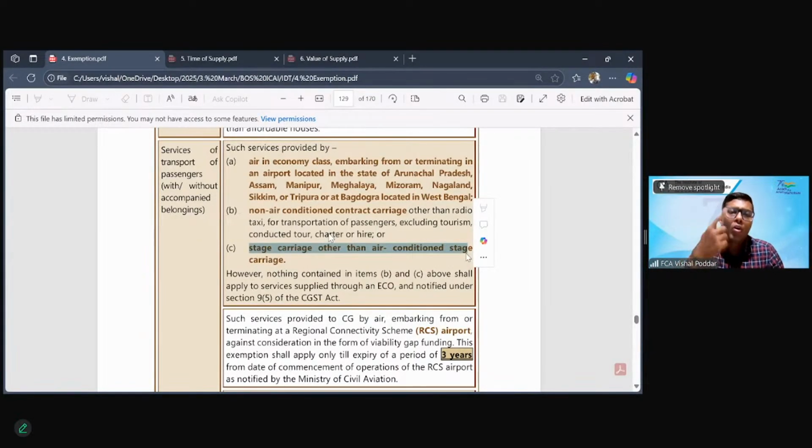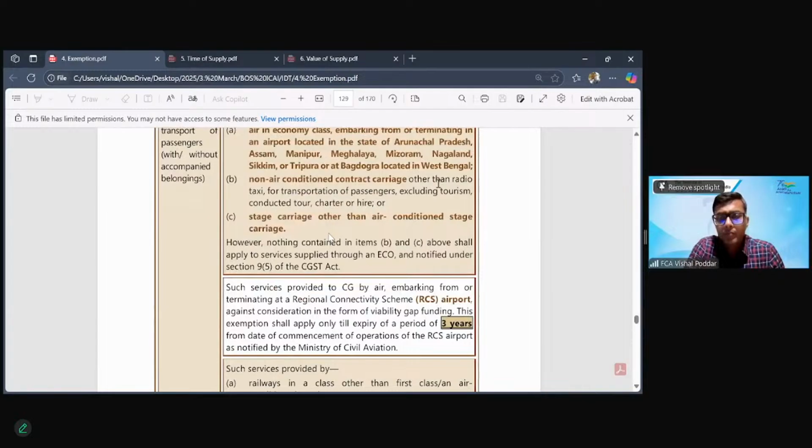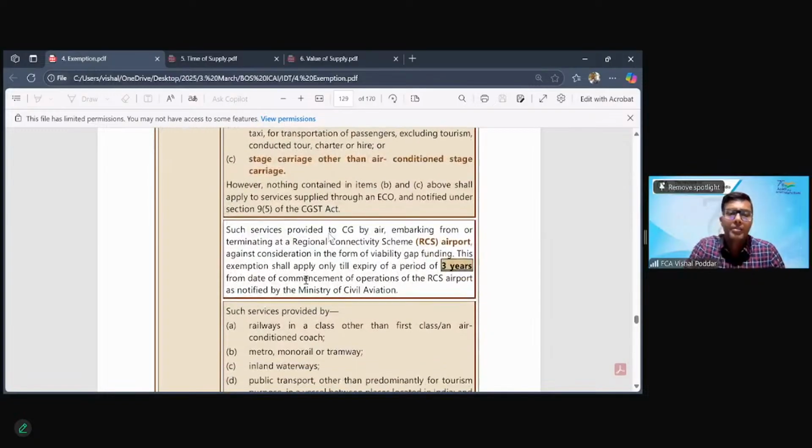Where it is by non-AC, it will be exempt. Secondly, they are saying other than radio taxi. So where you are booking anything using some app, that is what we call radio taxi, that will also be taxable. However, I personally feel it should now be covered under the common man and it should be exempt. But for the time being, they are not considering it as common man. Yes, right, and it is the same with ECO. So through ECO, what you are doing is taxable. Other than that, it will be exempt.